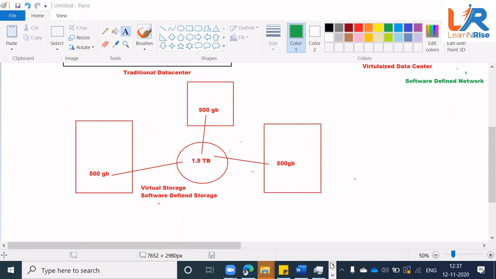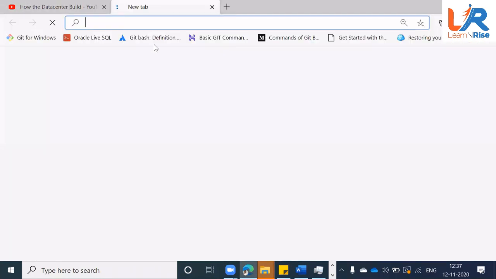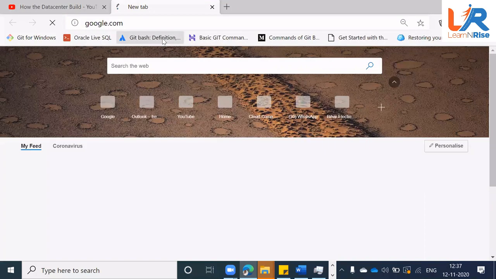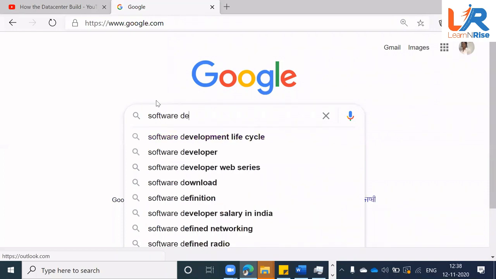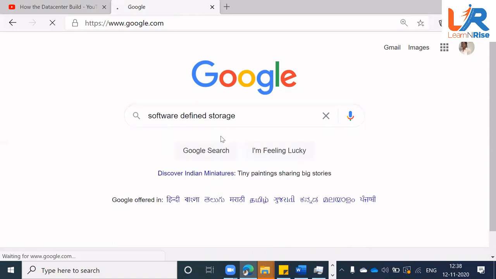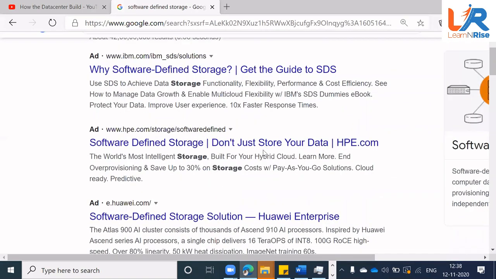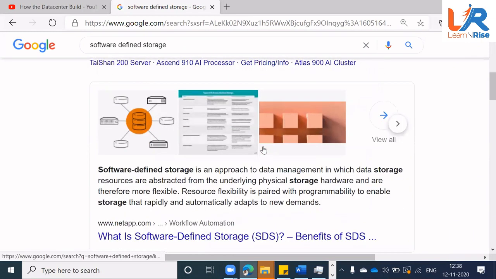I request all of you, please go to Google and type software defined storage. You got that? This is a new buzzword which is now ruling the market. We do not have to buy a very expensive storage now. We can use cheaper storage and combine it using software and make it a huge storage.